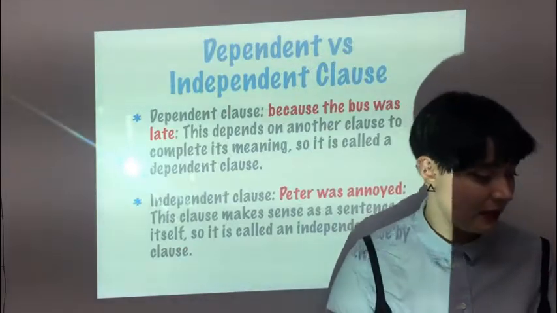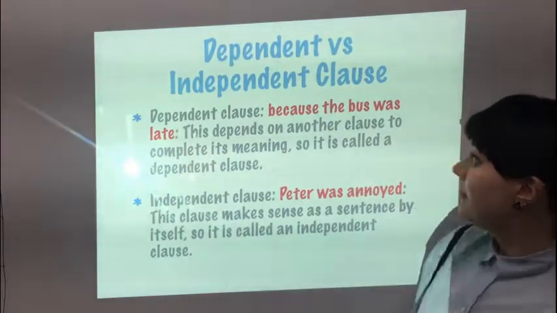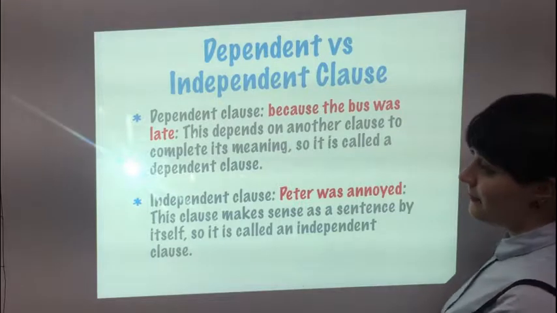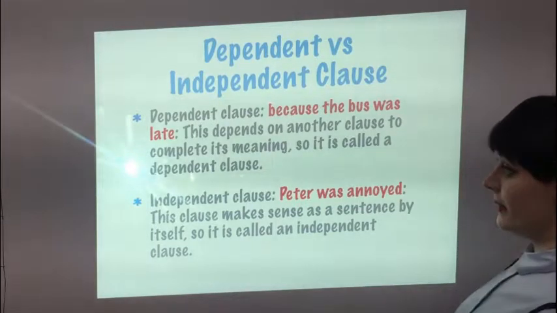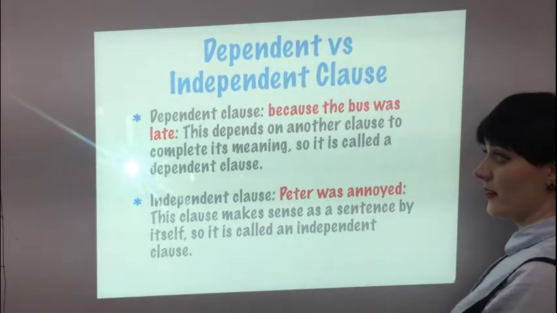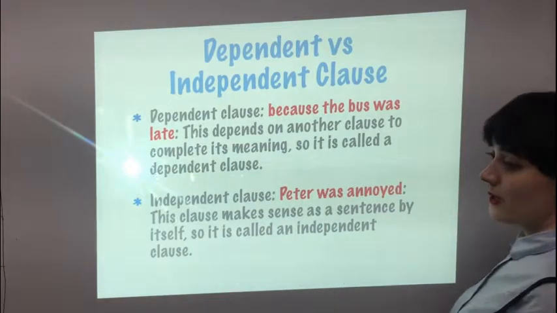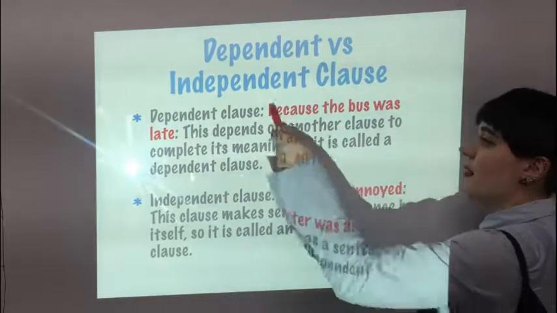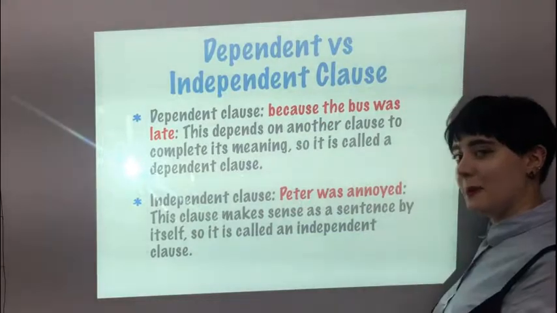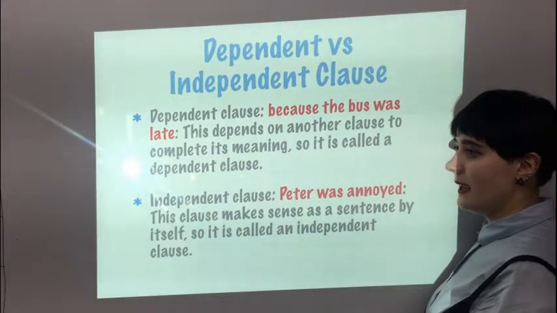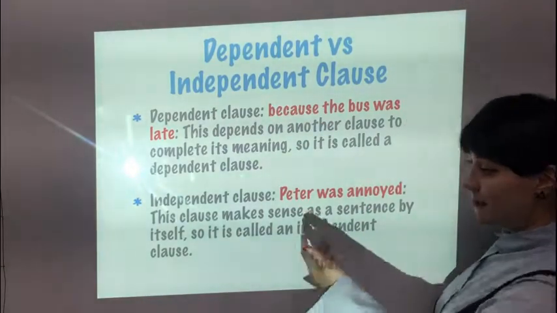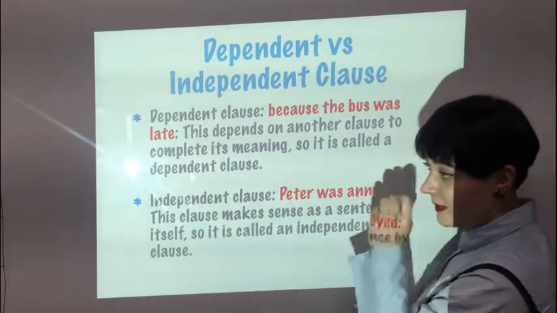Dependent clause: because the bus was late. This depends on another clause to complete the meaning. So it's called a dependent clause. Because the bus was late, we expect something, like, what happened because of it? Peter was annoyed. Independent clause.